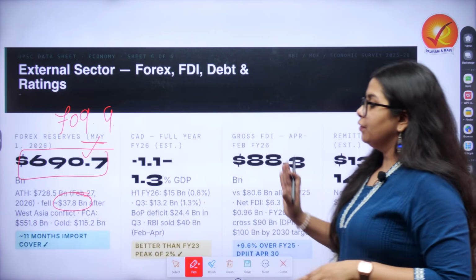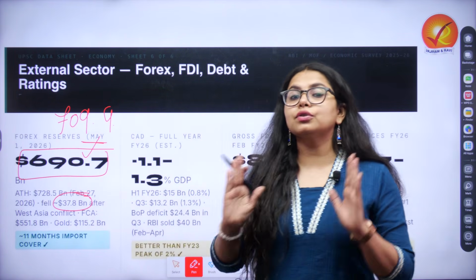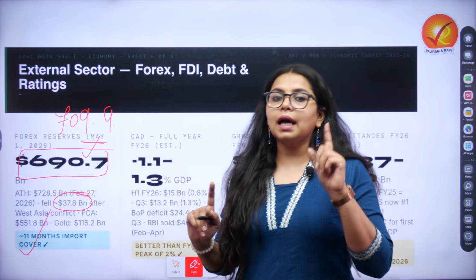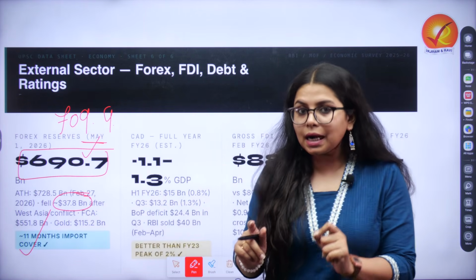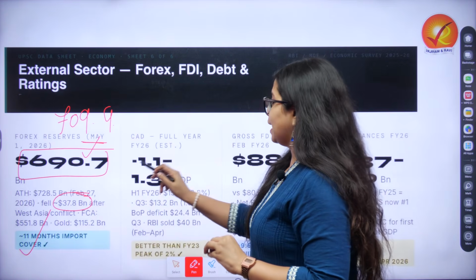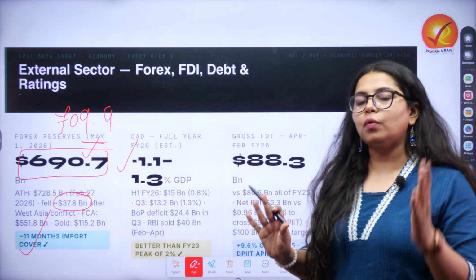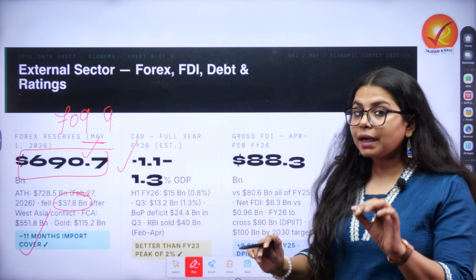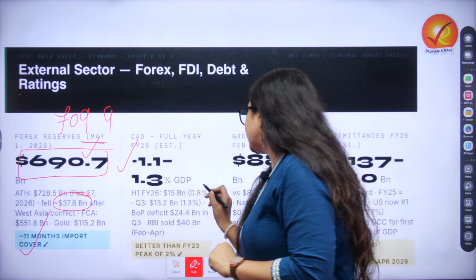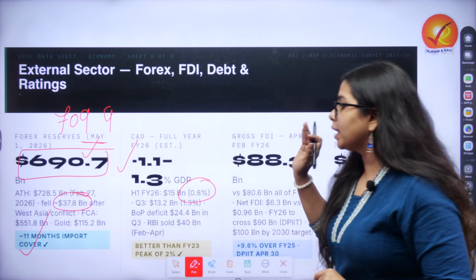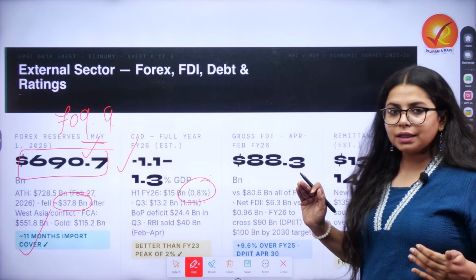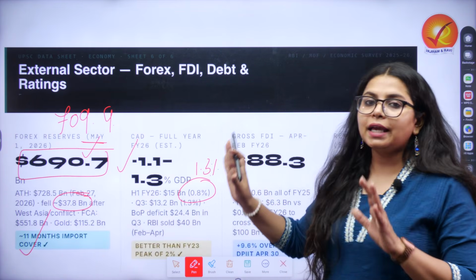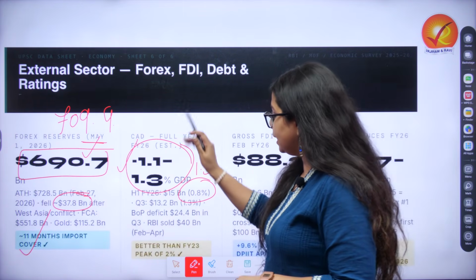At this point of time, we are expecting that this number is safe enough because it gives us 11 months of import cover. Now, when we look at current account deficit, understanding the crisis, the estimation is that it would be somewhere around minus 1.1 to 1.3% of GDP for the whole financial year of 2026. But if you look at H1 of financial year 2026, it was only 0.8%. Moving towards quarter 3, it is expected to go up to 1.3%, and then quarter 4 will be deciding where it finally comes down.